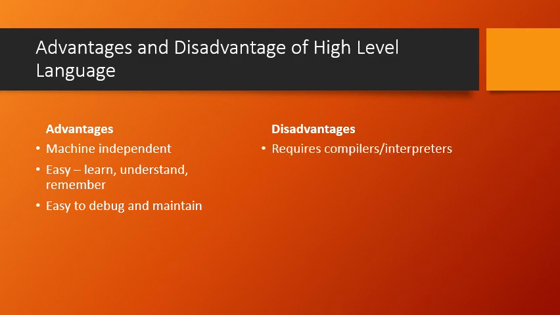On the disadvantages side, it requires compilers and interpreters. Yes, it requires a translator. Whatever code has been written has to be converted into binaries. So we need compilers and interpreters. And since we have made it easy for the programmer, it requires more memory space to store all those instructions. The instructions written in the high level languages have to be stored in the computer memory space, and for that it requires more memory.